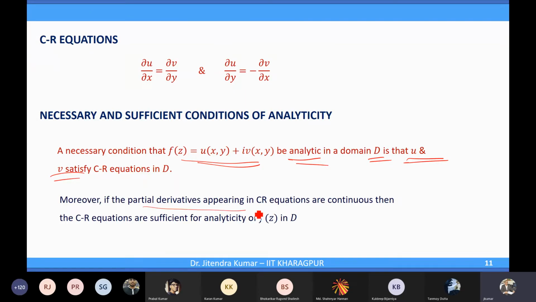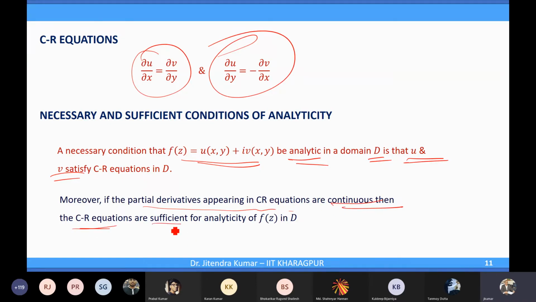Moreover, if the partial derivatives appearing in the CR equations, meaning these first order partial derivatives, are continuous, then the CR equations are sufficient for analyticity. So we have the sufficient condition also. The necessary condition is just that the CR equations must be satisfied. But if the first order derivatives are continuous, then this is sufficient for analyticity.